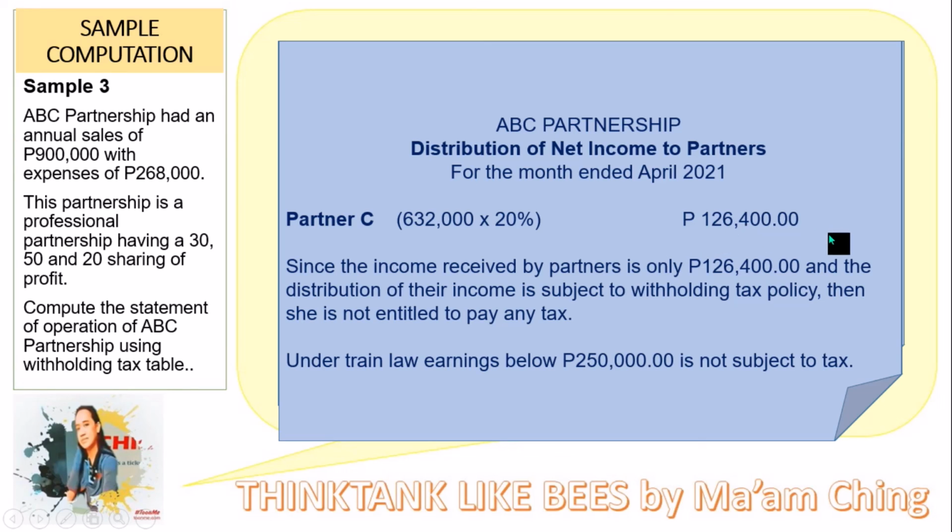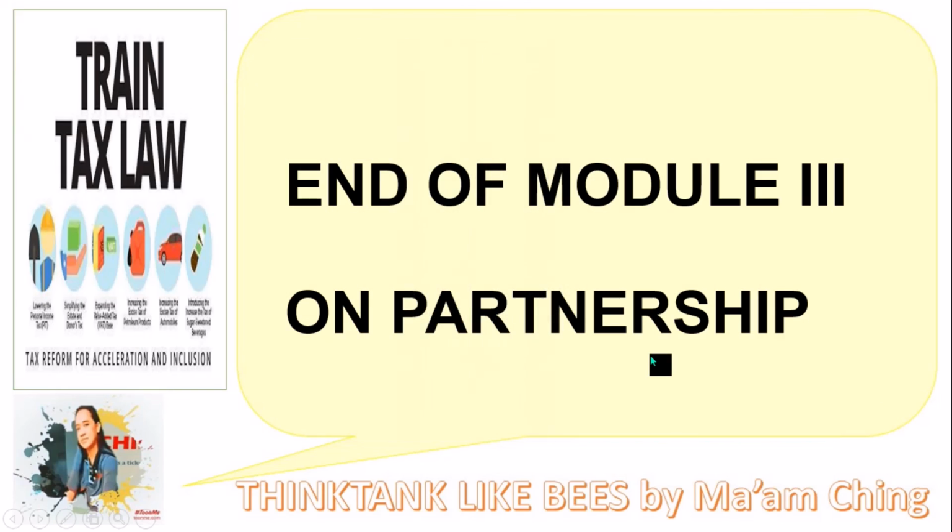For partner C, if you compute 632,000 multiplied by 20%, the take-home income is only 126,400. Since the income received by the partner is only 126,400, and the distribution of income is subject to the withholding tax policy, she is not entitled to pay any tax because under the TRAIN law, earnings below 250,000 are not subject to tax.